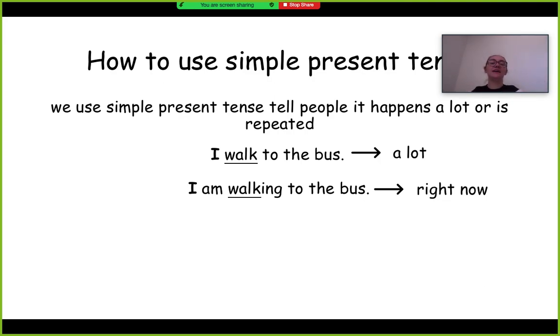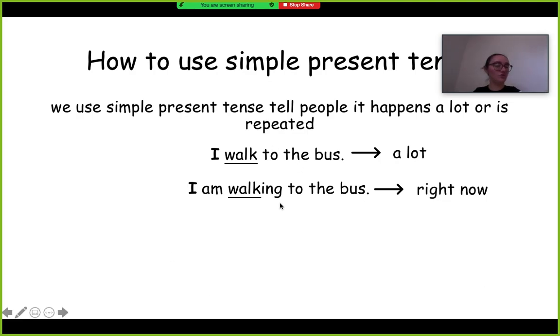But if somebody says, how do you get to your bus stop? How do you get to the bus? If you said, oh, I am walking to the bus, but you were talking to them, they would be like, what? You're walking to the bus, that means you're doing it right now. So that's why it's important to understand what the difference is between saying, I walk or I run, or I am walking or I am running.